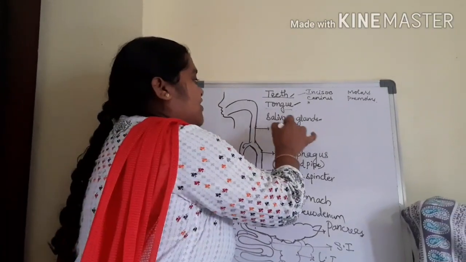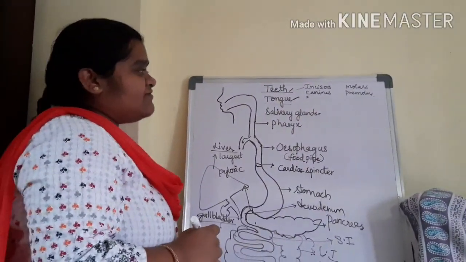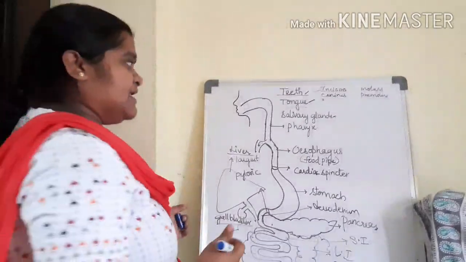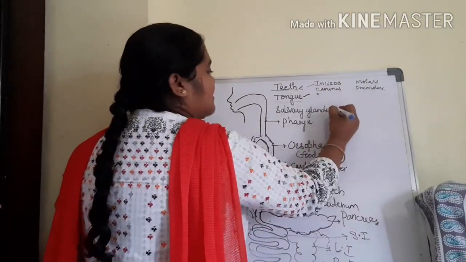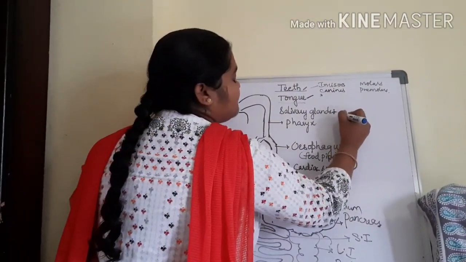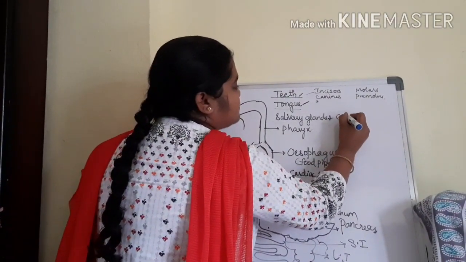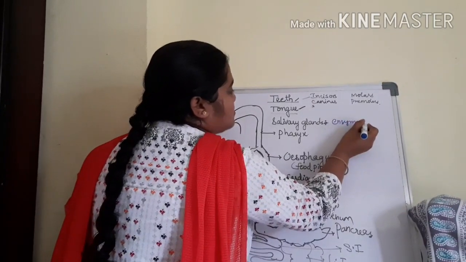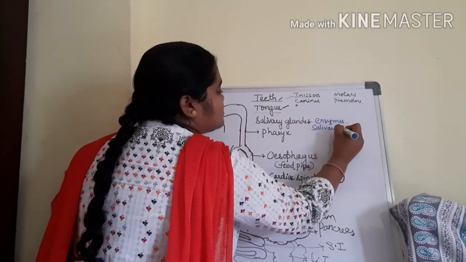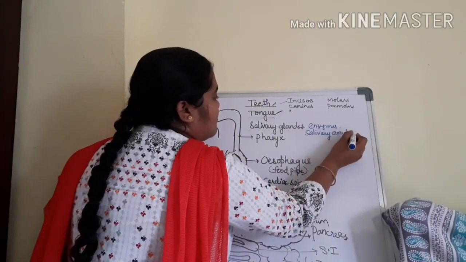And what is the role of salivary glands? Salivary glands help in secreting different types of enzymes, that is called salivary amylase.